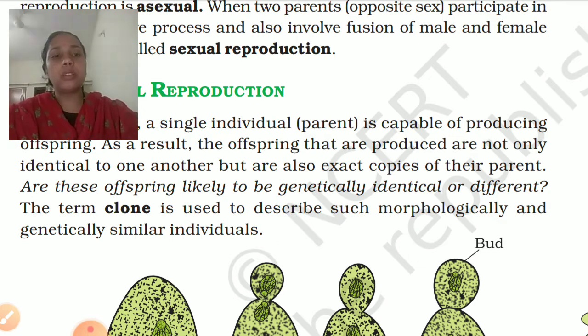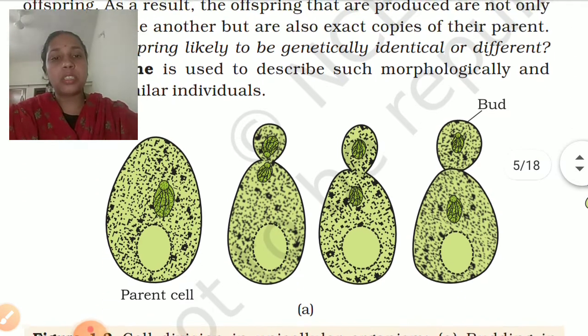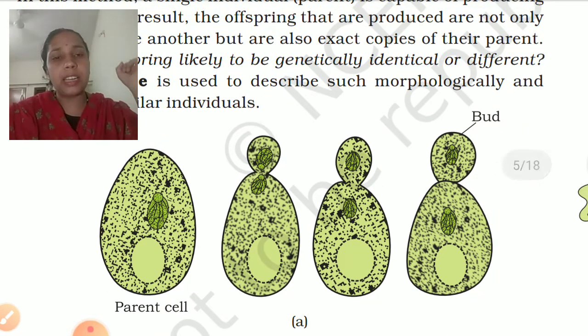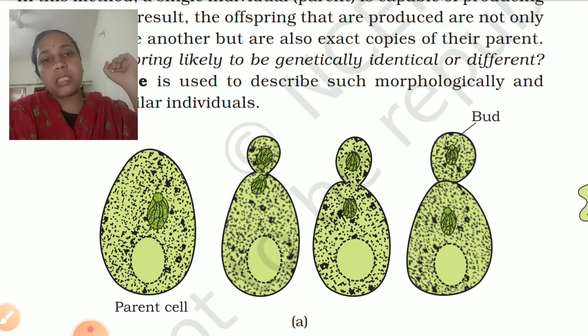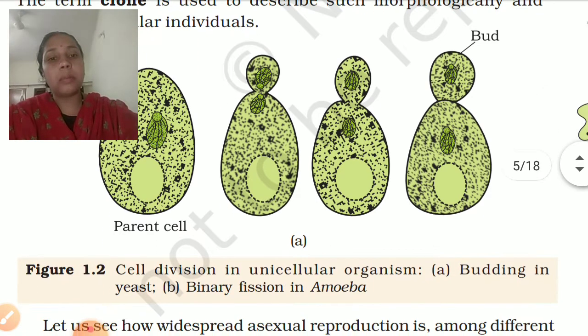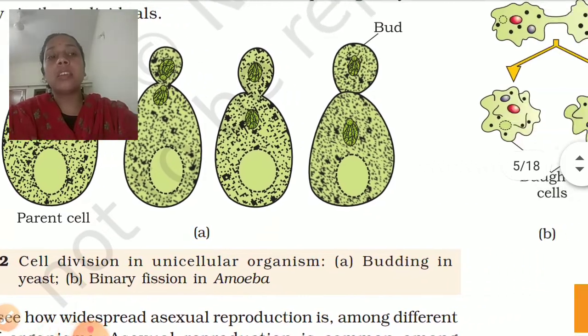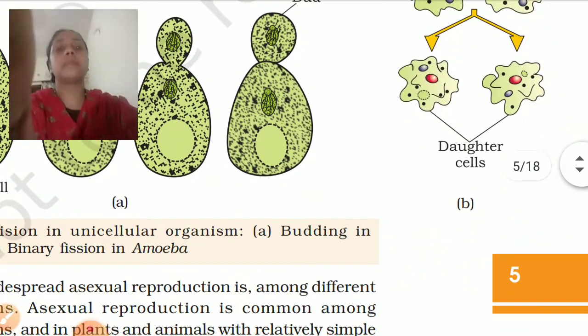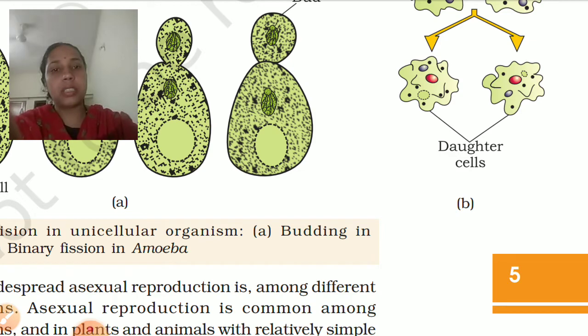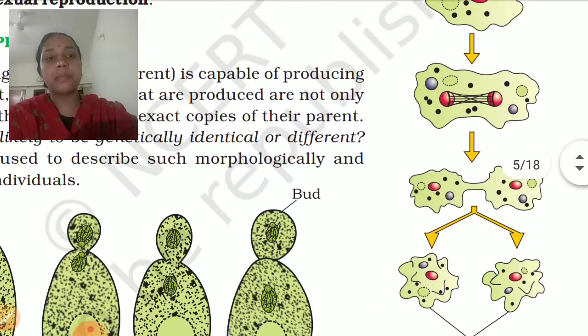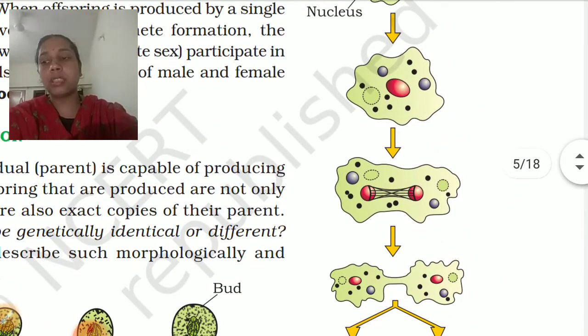Okay, we all know different types of asexual reproduction. What does this diagram refer to? Can you remember? It is budding. Budding is seen in yeast. Another diagram is of, what is this?